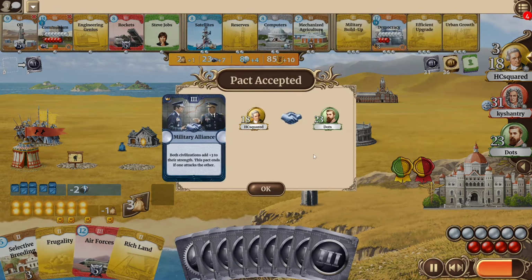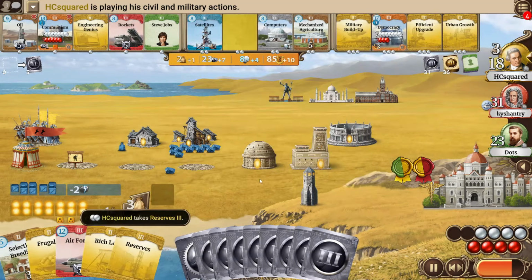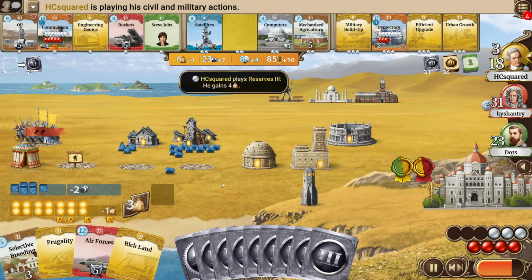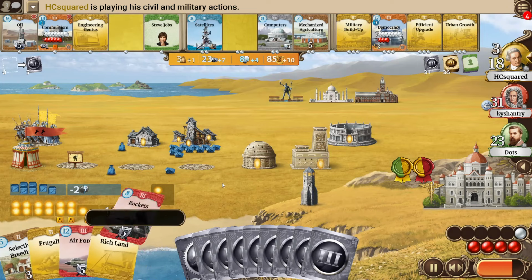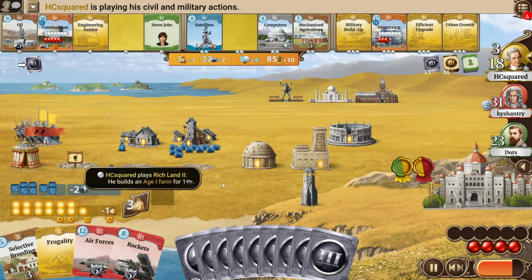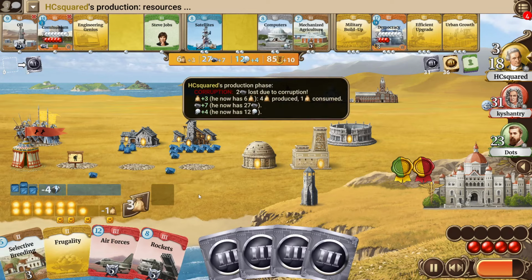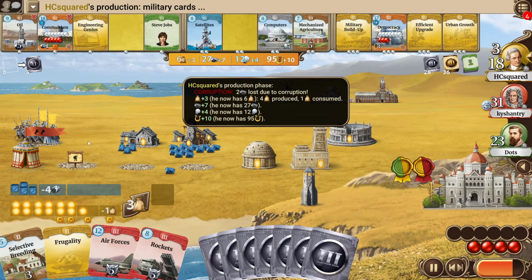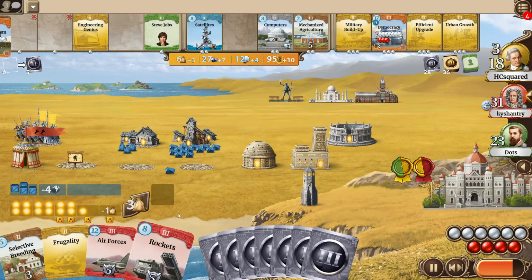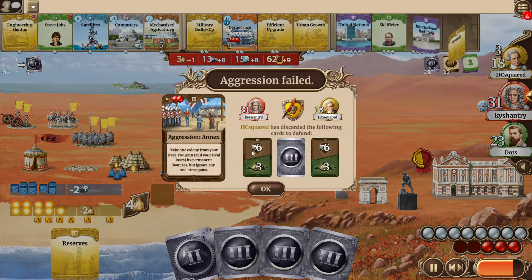HCsquared offers a military alliance to Dots, that of course will help both of them to be somewhat safe from Kyshantry. HCsquared will take the reserves from the row, place them for food, increases his population, takes the rockets. Interestingly, builds a farm, I guess that helps him to then, in general, get more populations out at the next turn. He can get 2 more out at the next turn, has the rockets in hand, which could be an indicator for something like mechanized army, for example, as he has the hussars and no H2 event in hand.